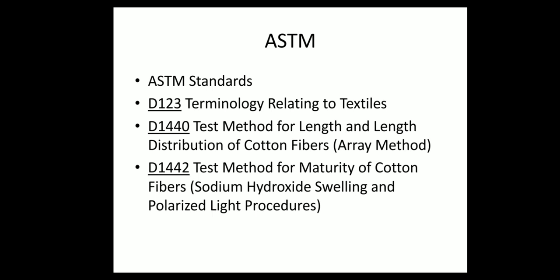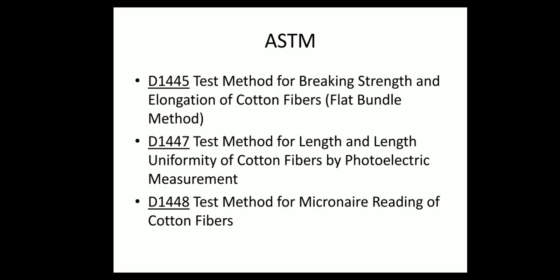D123 Terminology relating to textiles. D1440 Test method for length and length distribution of cotton fibers. Array method. D1442 Test method for maturity of cotton fibers. Sodium hydroxide swelling and polarized light procedures. D1445 Test method for breaking strength and elongation of cotton fibers. Flat bundle method. D1447 Test method for length and length uniformity of cotton fibers by photoelectric measurement.